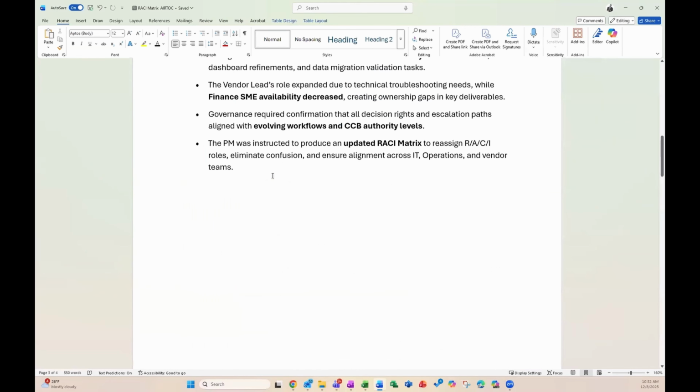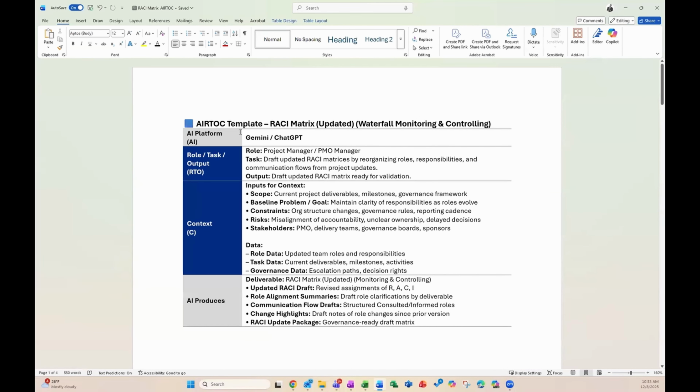All right, so let's go back to the top here and talk about where we're going to start with the AIRTOC template. The framework remains the same. The AI platform, role, task, and output and your context is on the left-hand side. AI produces, again, is really just an example of what AI should produce for you once you submit your prompt. Okay, so let's start with the AI platform. Again, we recommend Gemini or ChatGPT for this query. The role is going to be a project manager or PMO manager. The task is to draft an updated RACI matrix by reorganizing roles, responsibilities, and communication flows from project updates. The output is going to be a drafted, updated RACI matrix ready for validation.